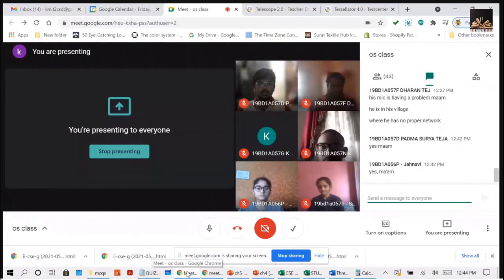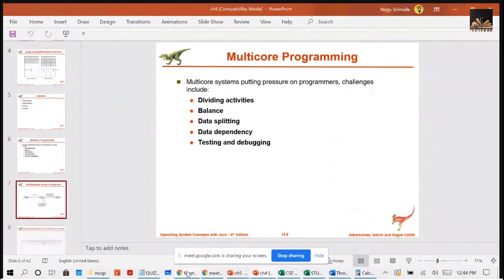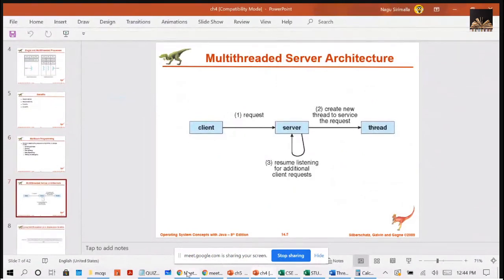So what is the need for multi-threading? What is the need for multi-threading? For this, they have taken a simple scenario to explain why you need multi-threading. Consider a scenario where you have a web server, and it will accept the client request for web pages, images, sound, etc. And you all know that the web server will always be busy with thousands of client requests, right?